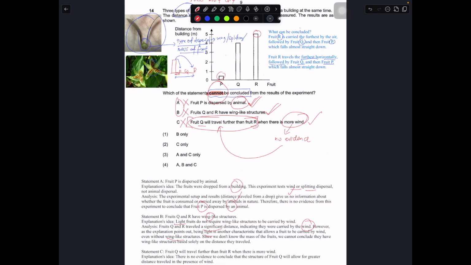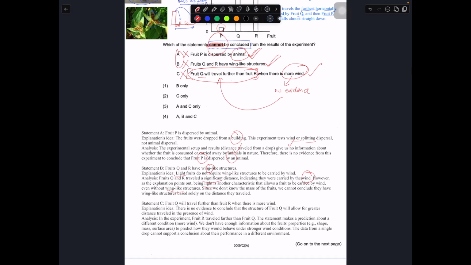So you also choose this. There is no evidence to conclude whether the structure of fruit Q will allow a greater dispersal distance in the presence of wind. That's why we will not choose it, because we just don't have that information. So in this case, A, B, and C is the correct answer. So this answer is number 4.